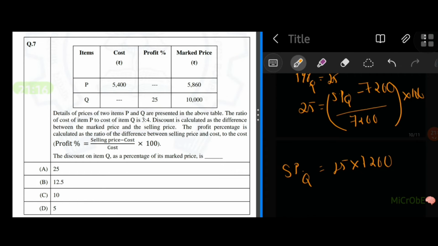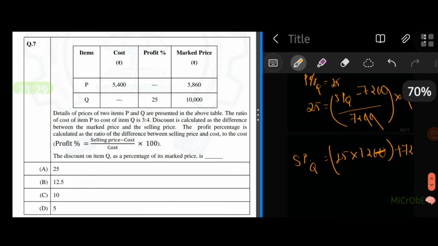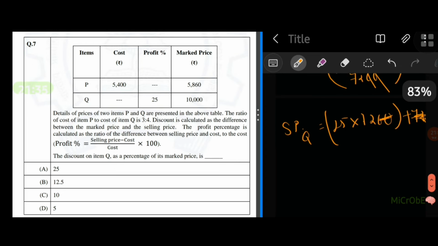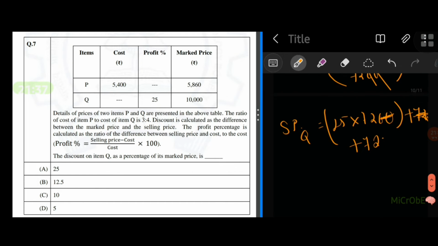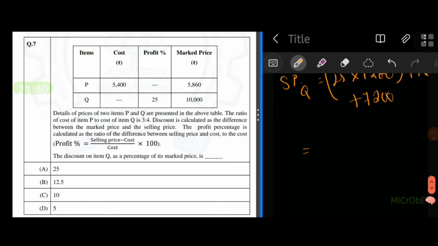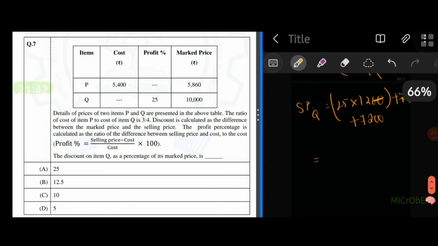Or else we can do this thing. Here we can just cancel out the 0s from 7200. So 25 into 72 plus 7200. That is equal to 72 into 100 by 4, that we can do: 7200 by 4 plus 7200.